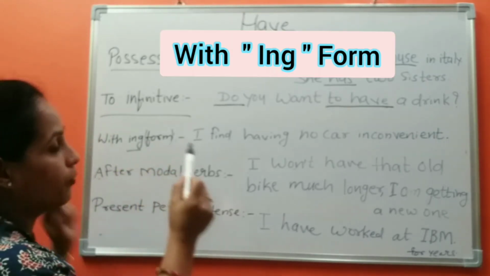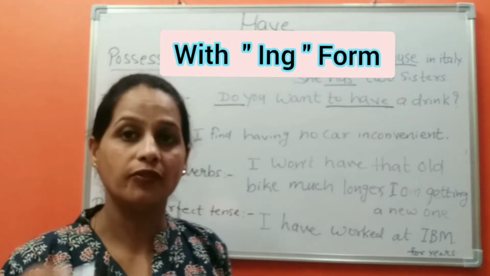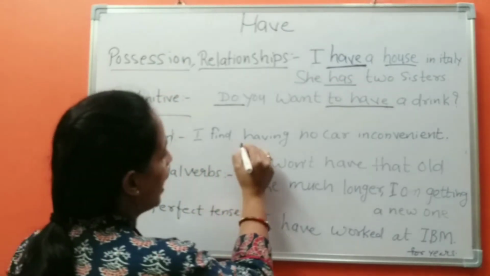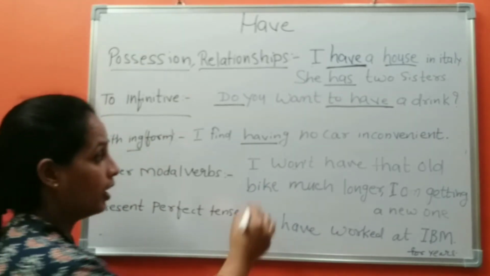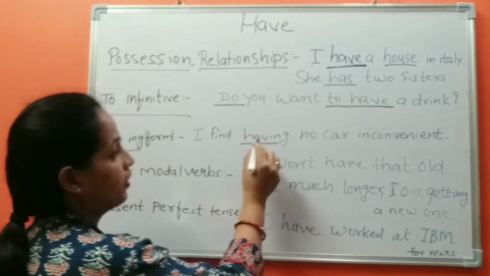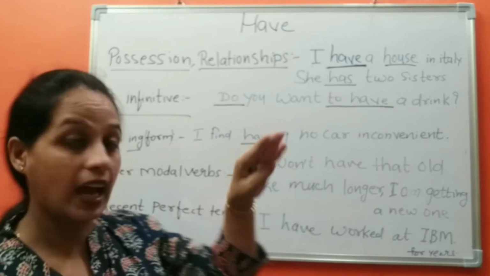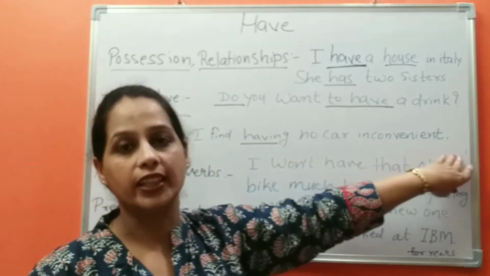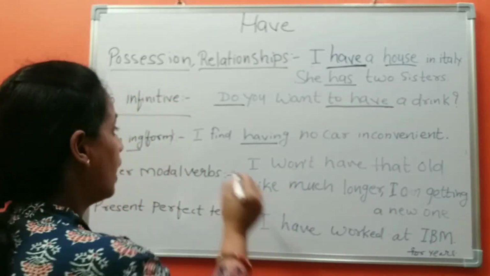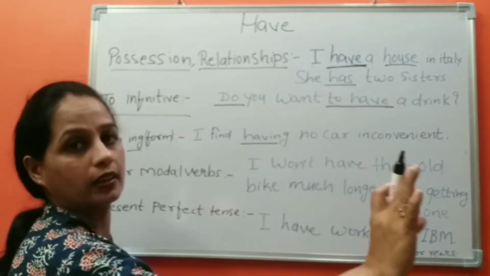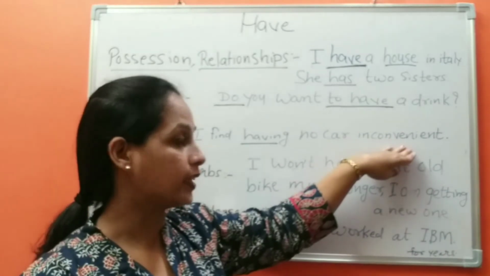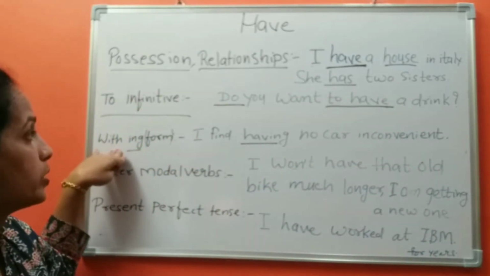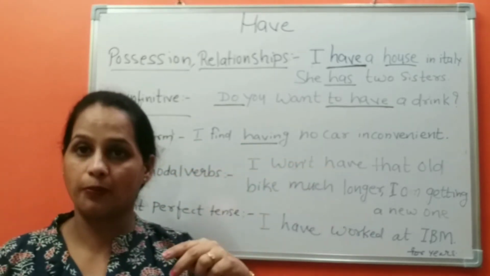With the ing form, we can use the word have with the ing form. Let's see the example. I find having no car inconvenient. Here I am using ing with have. I find having no car inconvenient. So it is very clear that we can use the word have with the ing form.